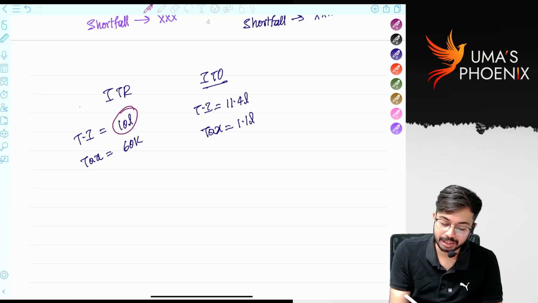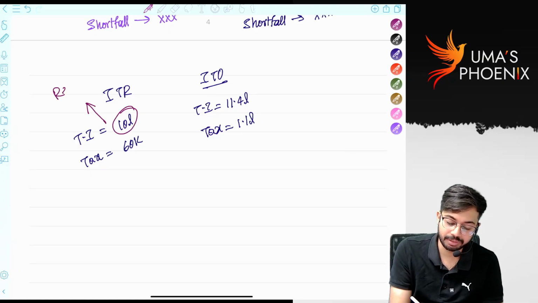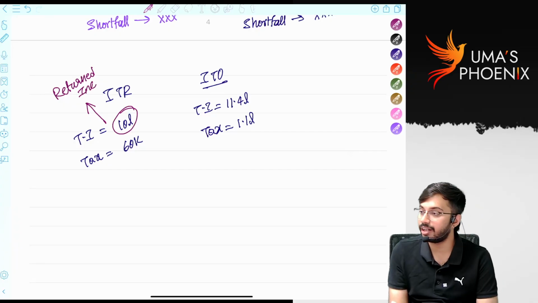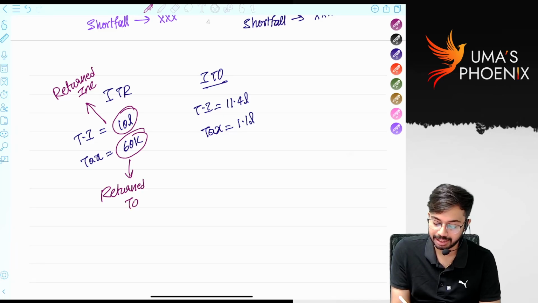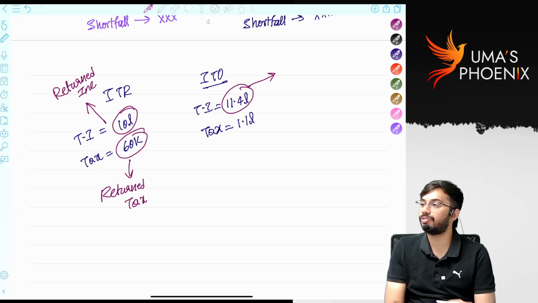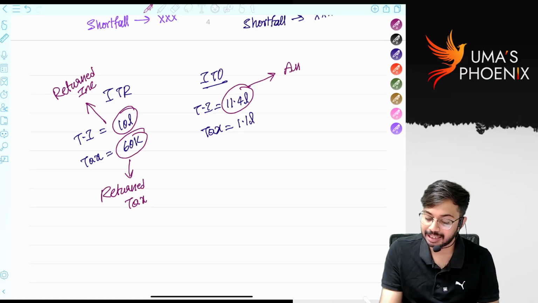Whatever the income disclosed in ITR is there, this we call as returned income. Whatever the tax that is payable on returned income is there, that we call as returned tax. Whatever the income that is finalized by the income tax officer is there, that we call as assessed income.